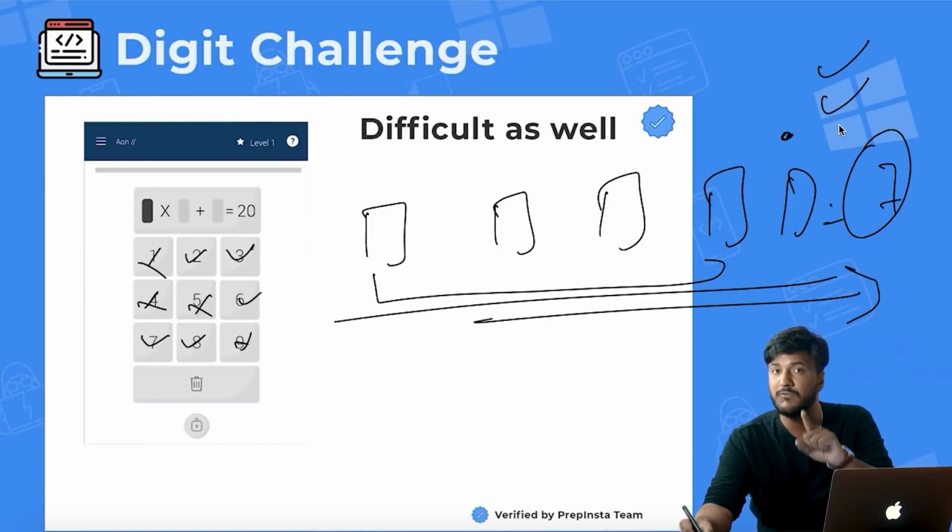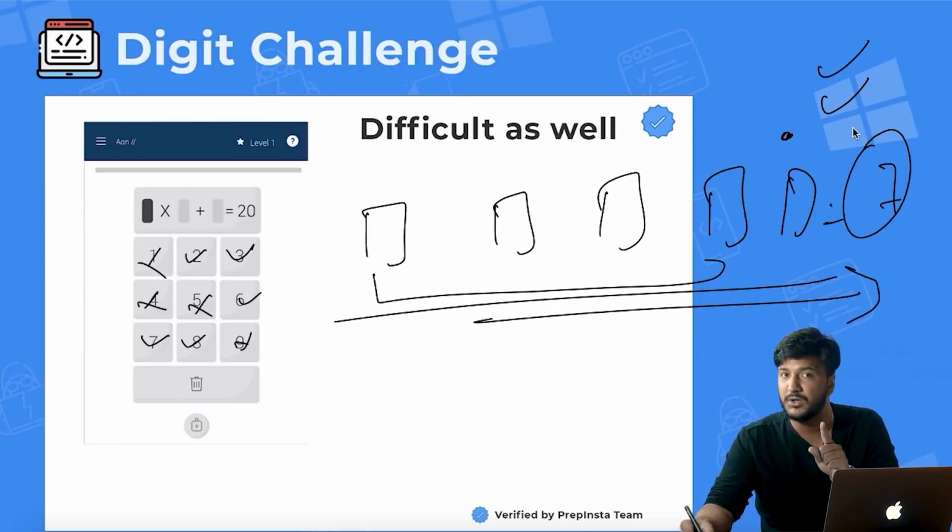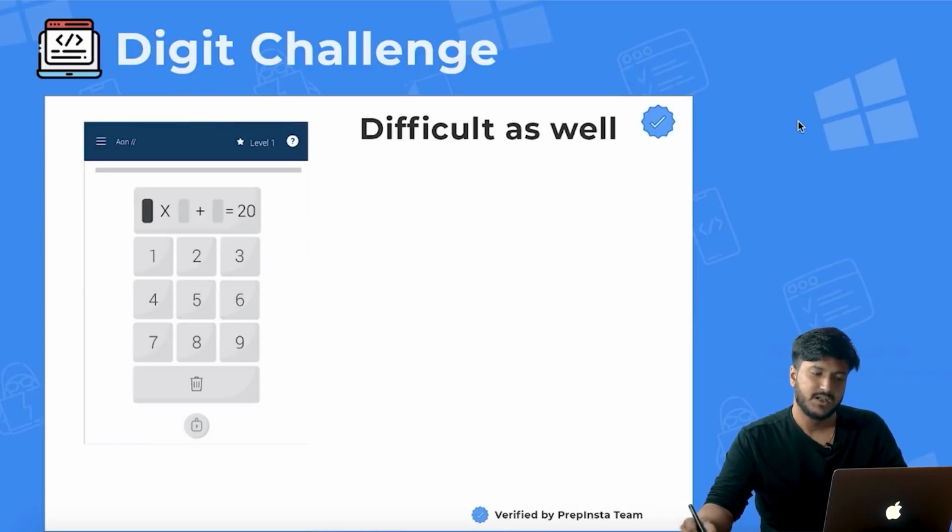Again, you need to solve all of those questions, very importantly, if you want to clear Capgemini. They are giving you something easy, but they've made it very difficult. So digit challenge is a little more difficult than the other ones as well.